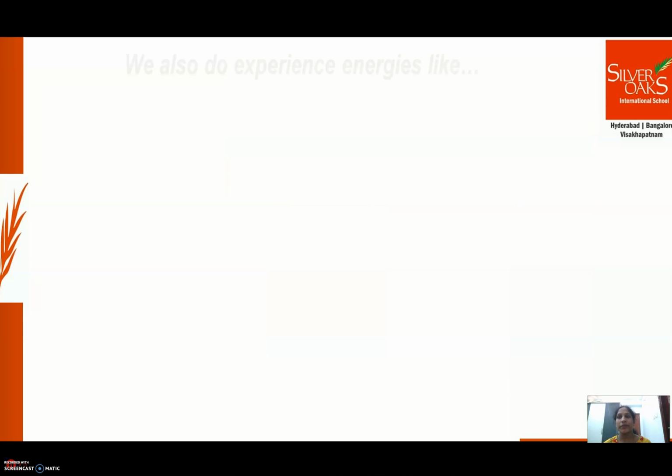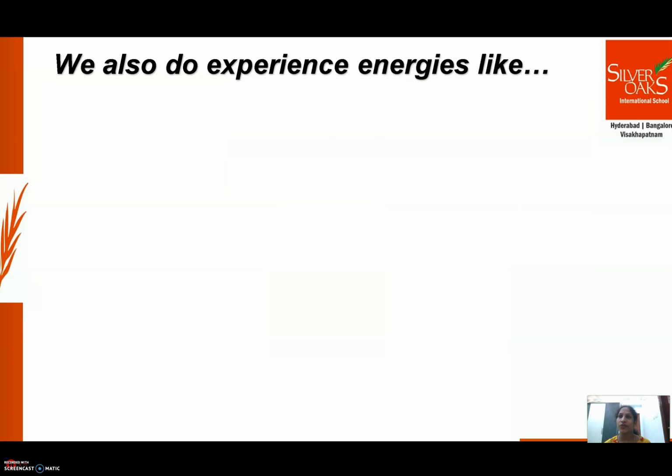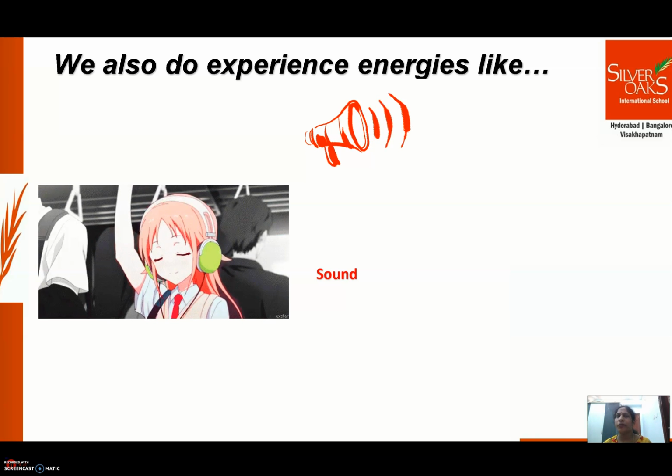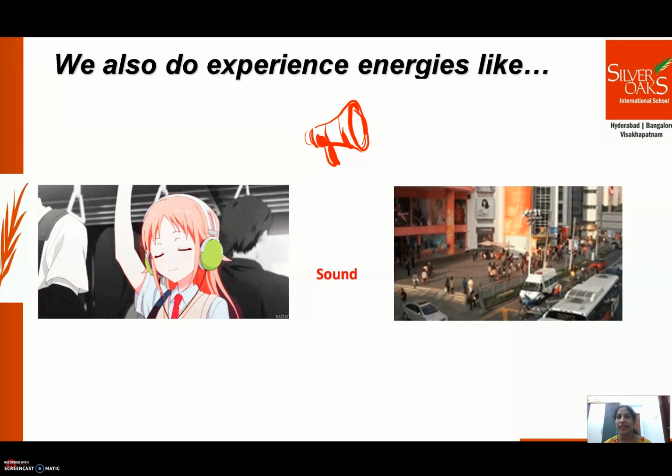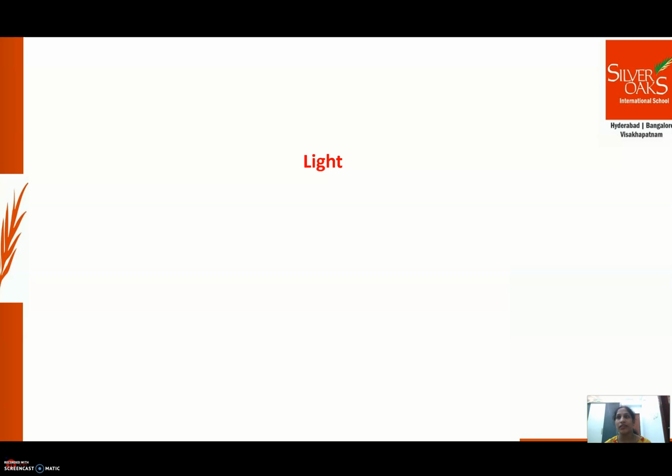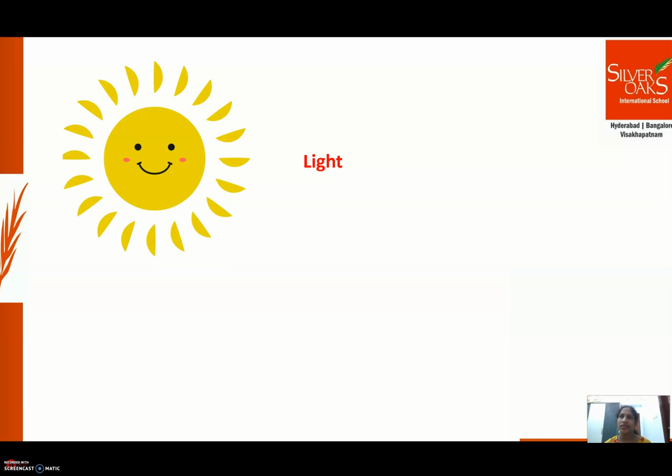And we also do experience energies like sound and light. Every day we keep hearing some sounds from morning till we go to bed. It could be a pleasant sound like relaxing music which lifts up our mood, or it could be a loud disturbing noise which irritates us. Similarly, we do experience light energy, maybe heat energy along with the light energy. The sun gives us light as well as heat, right?